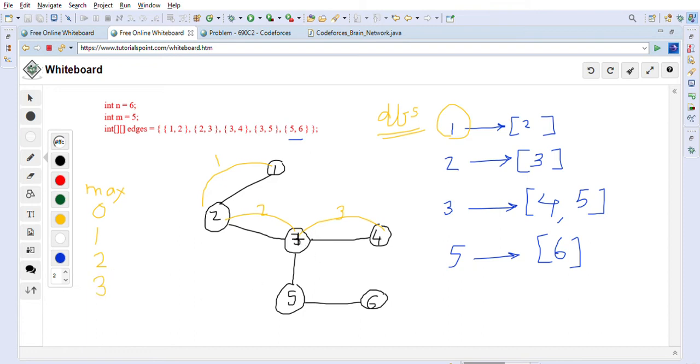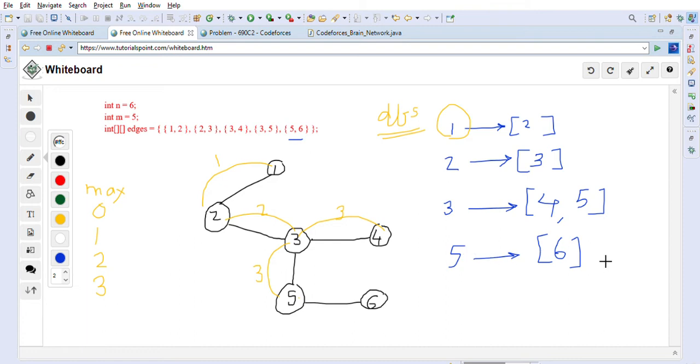Here again, this is a DFS, right? So it will come back here. It's a recursive procedure, right? After that it will start exploring the other adjacent elements. So from 3 again it will become 3 when it reaches 5. The maximum is already 3, so we will not update it. After 5 we will again go from 5 to 6.